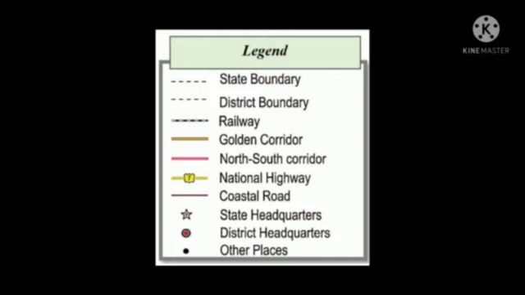Examples: state boundary, district boundary, railway, golden corridor, north-south corridor, national highway, coastal road, state headquarters, district headquarters, and other places.